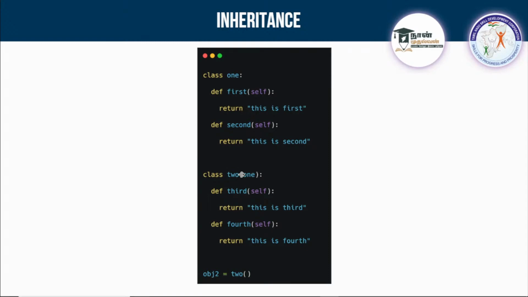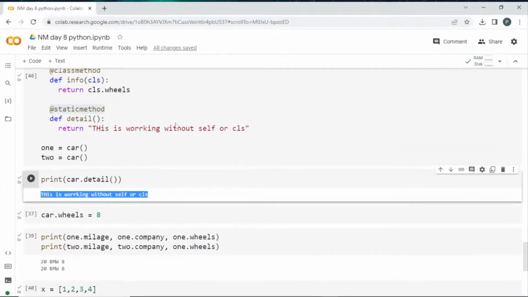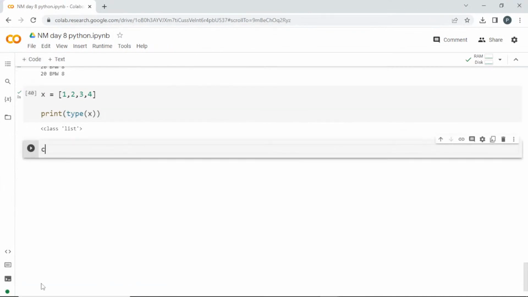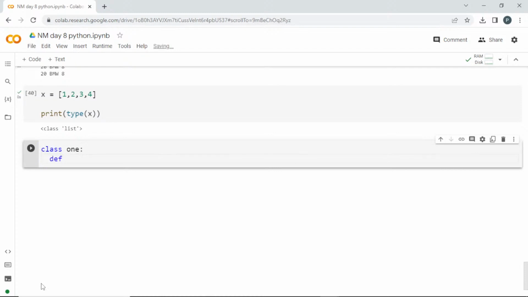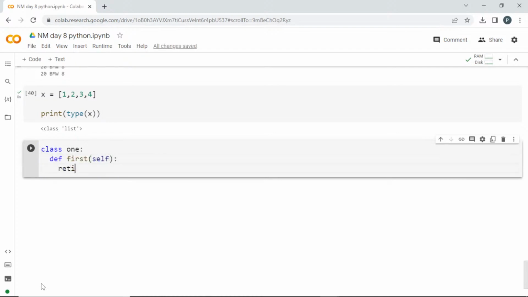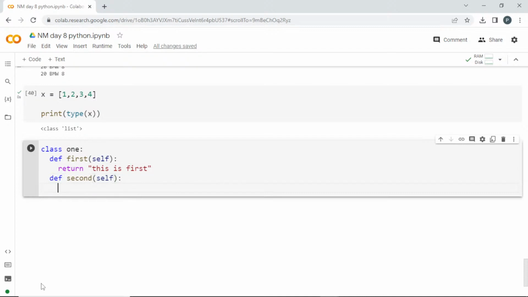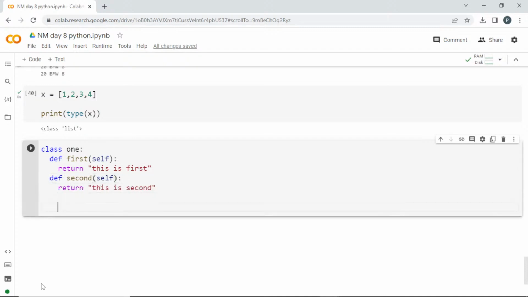Can we try it? I'll show you so you can understand it properly. I'm creating a class named 1, and I'll define first, passing self here, and return, this is first. And define second, I'll pass self here and return, this is second. Clear?